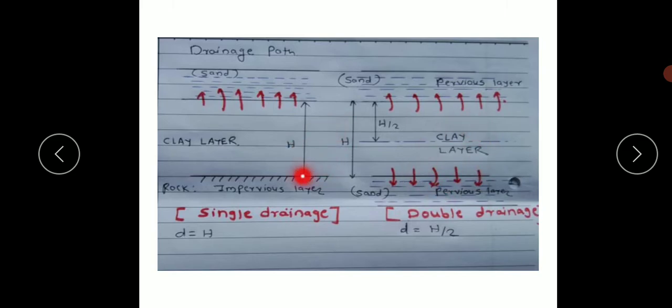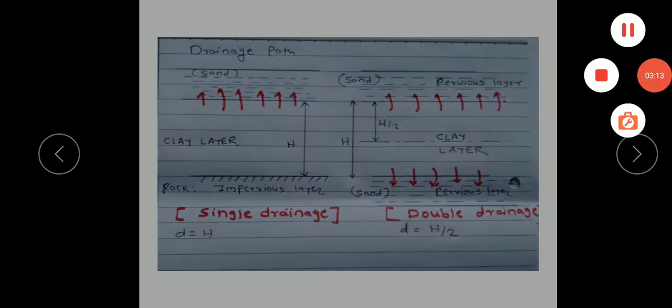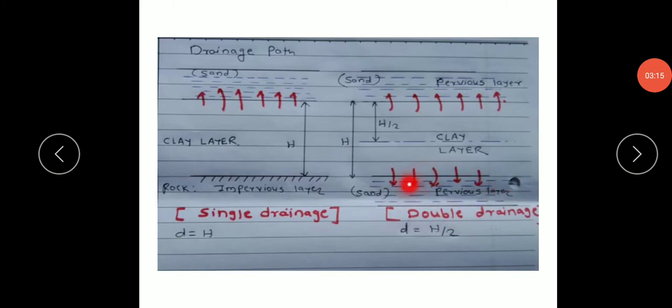Here, if we consider the particle at the bottom, that particle has to travel a distance equal to h to get removed from this face. Here it is a pervious layer at one side, so it will have single drainage, and here the layer has double drainage, that is pervious layer at top and bottom.